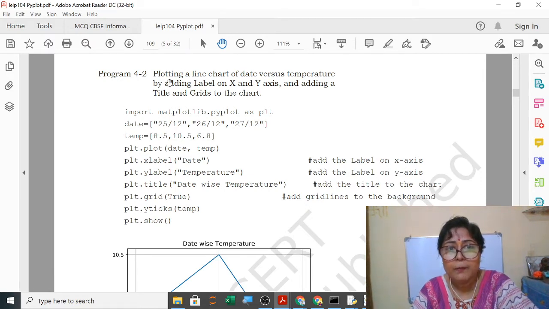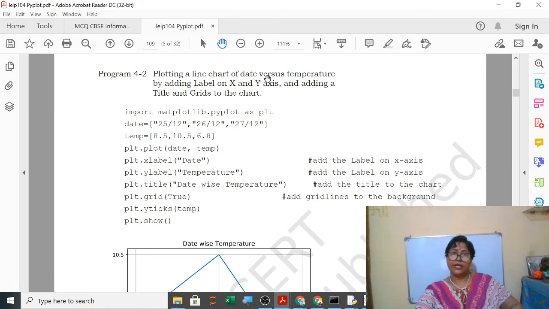So here, plotting a line chart of date versus temperature by adding labels on the x and y axis and adding a title and grids to the chart. Same thing, import matplotlib.pyplot as plt, date, temperature.